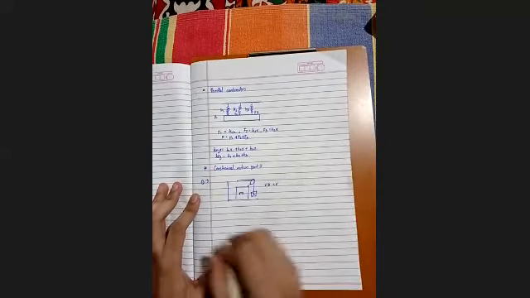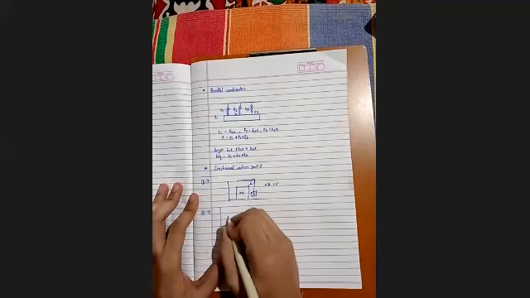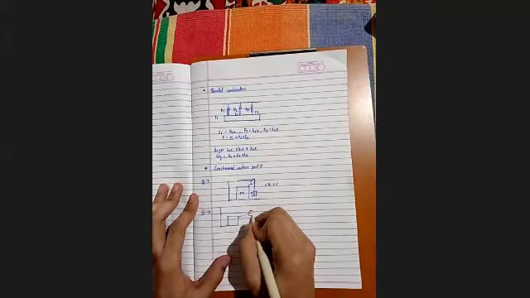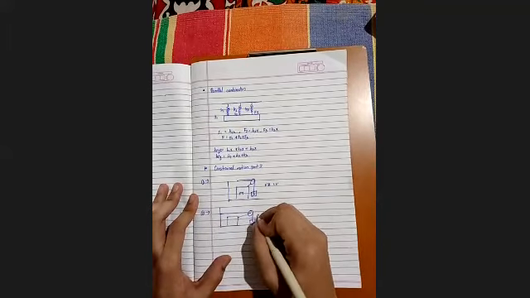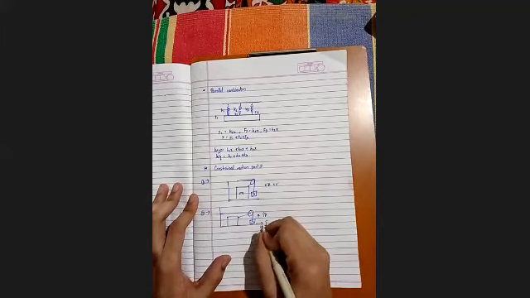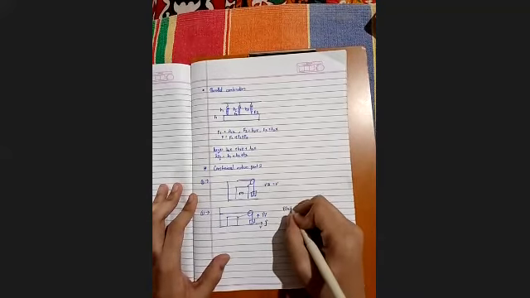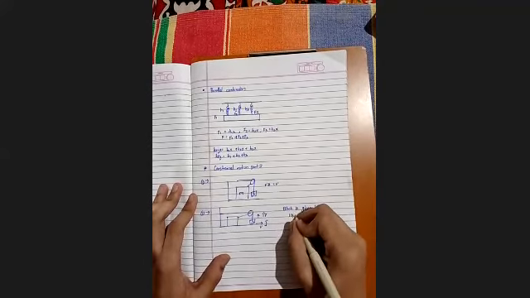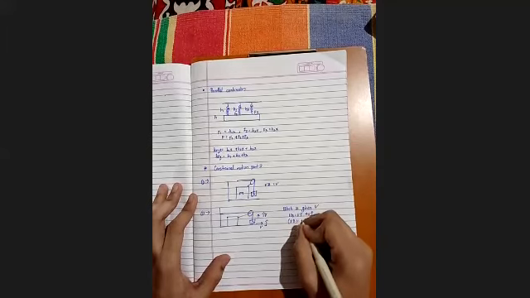Going further, here's a big block, and the string is attached to the wall, and here's a pulley and a block B again. So V in the i cap direction over here and V in the j cap direction over here. The block is given velocity. So VB is equal to V i cap plus V j cap. So VB is equal to root 2 V.